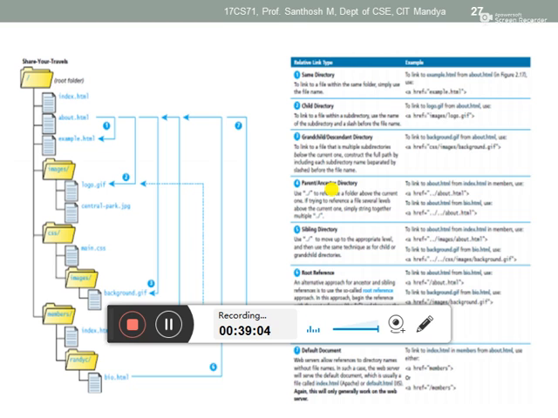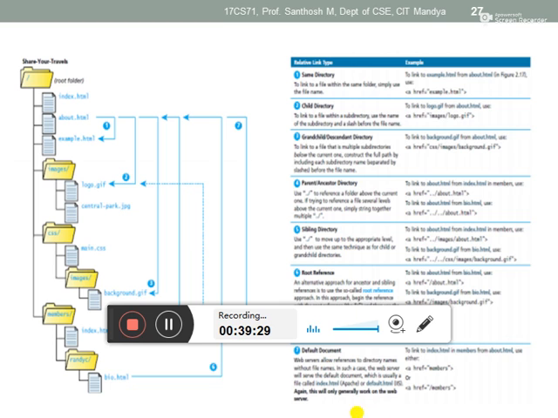Then better you mention dot slash. If you mention dot slash, your server will search in that particular folder itself. It may be present in any folder, it will search and then display. And then for siblings also, and for root referencing, you have to mention the particular path name, and then display.